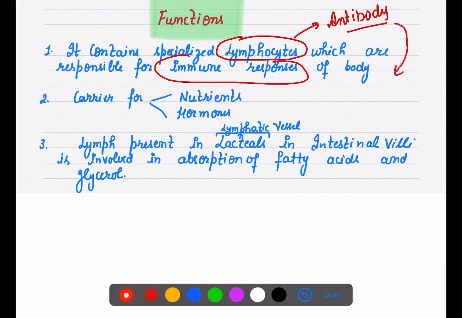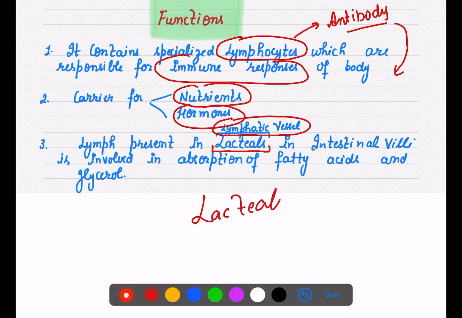Other than this, it carries nutrients like the plasma in the blood as well as hormones, obviously less in quantity as compared to the blood. Now the lymph present in the lymphatic vessel, specifically I have written here a name, lacteals. It is a lymphatic vessel which is present in the villi of the intestine.